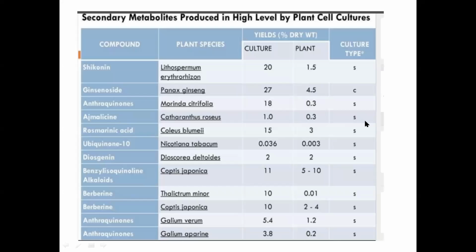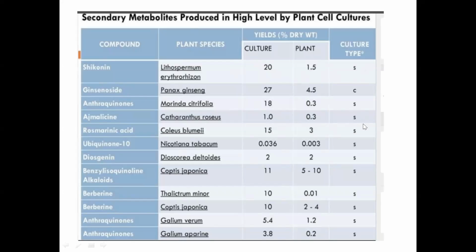So you have 250 times higher extracting capacity or production yield from cell cultures when compared to the whole plant. That's why they have shown in research, these are some of the high value secondary metabolites. These are the plant species, and you get cell culture yield which is shown to be definitely higher than the whole plant.